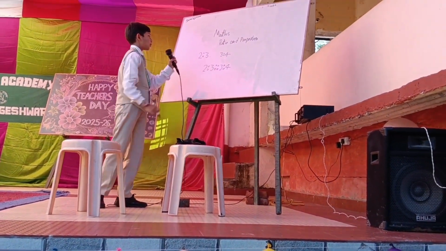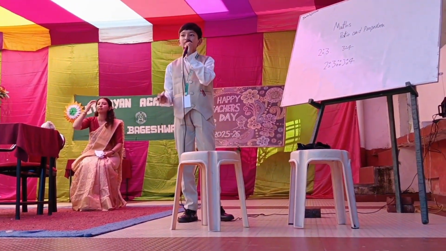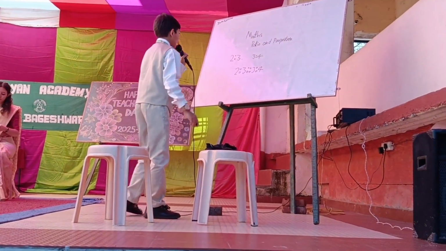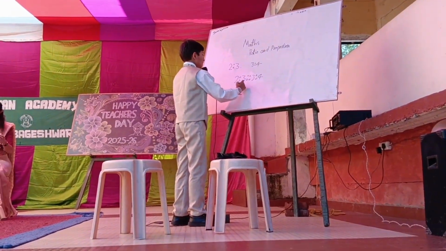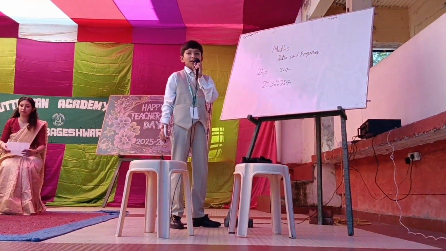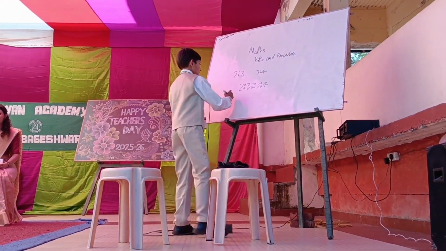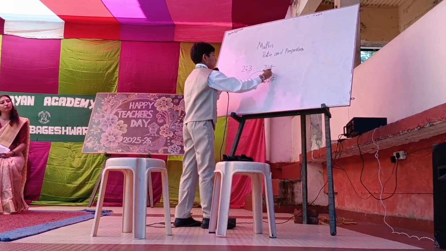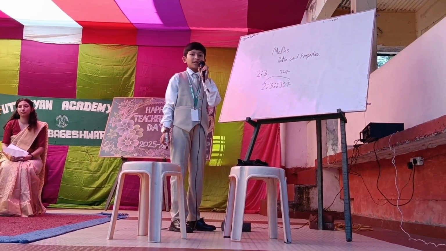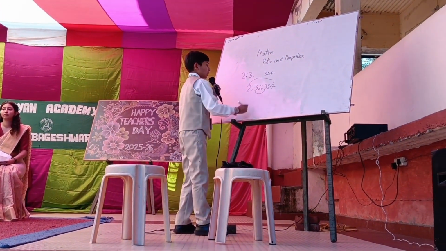This is called a proportion, and a proportion is denoted by 4 dots. And after that, we also have to check whether the proportion is equal or not. If the proportion is not equal, then it is not called a proportion. The outer ones are called product of extremes, and the inner ones are called product of means.